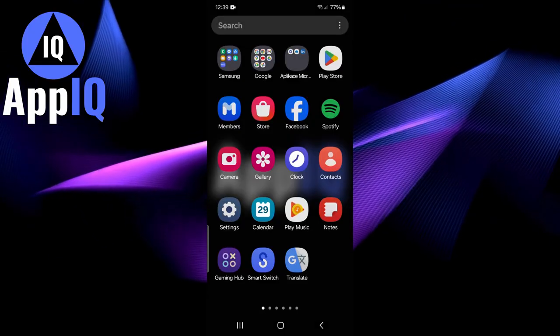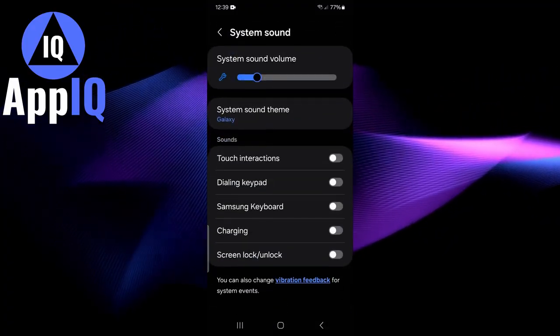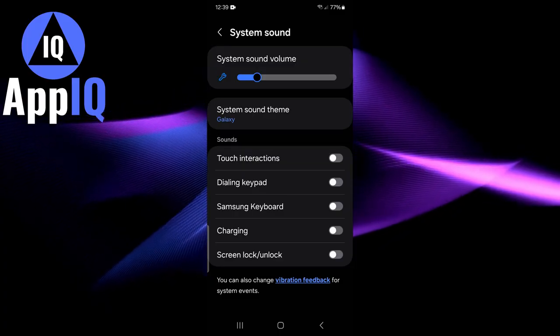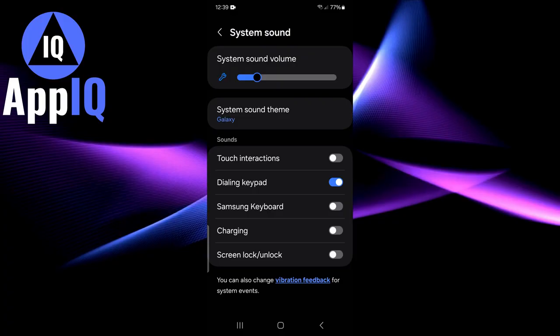So do a swipe up, open up settings, tap on sounds and vibration, tap on system sounds. From here you will find dial-in keypad. You will see if it's on or off, but if it's off it looks like this. You can toggle it on if you so desire, if you want to have dial-in keypad.